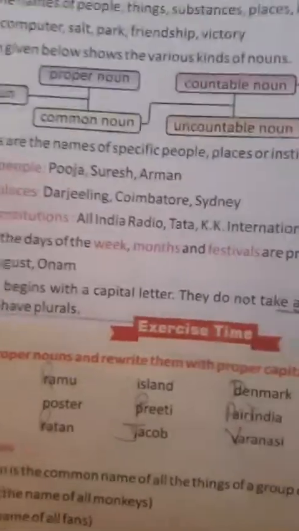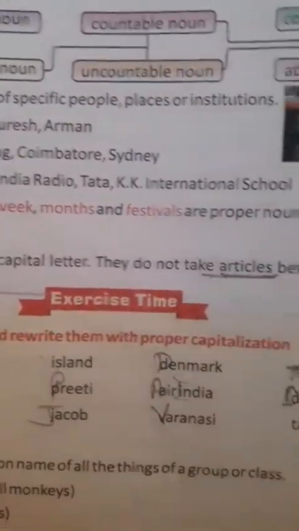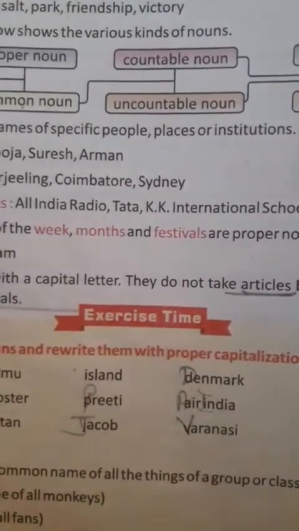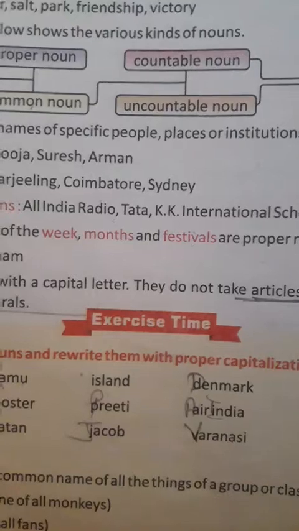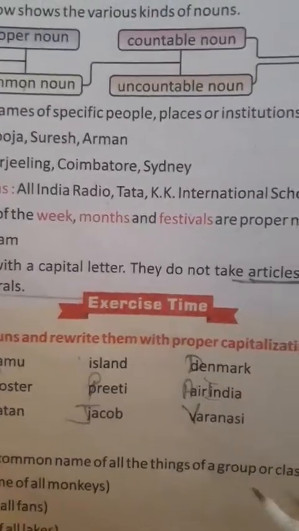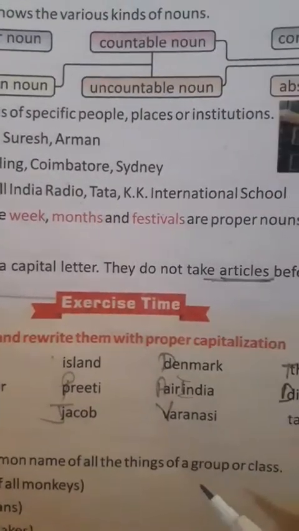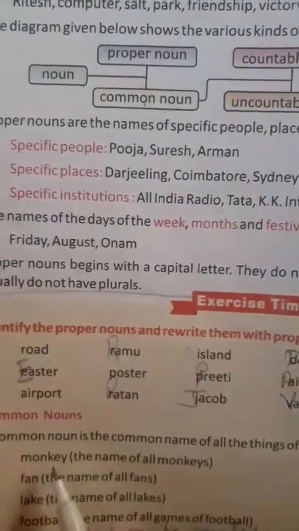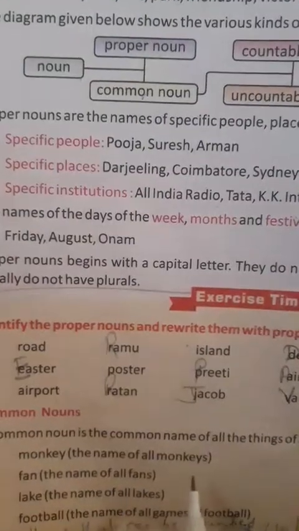A common noun is the common name of all the things of a group or a class. Okay, it means the name which is common to all the things of the group or class, that is called a common noun. For example, monkey, the name of all monkeys.